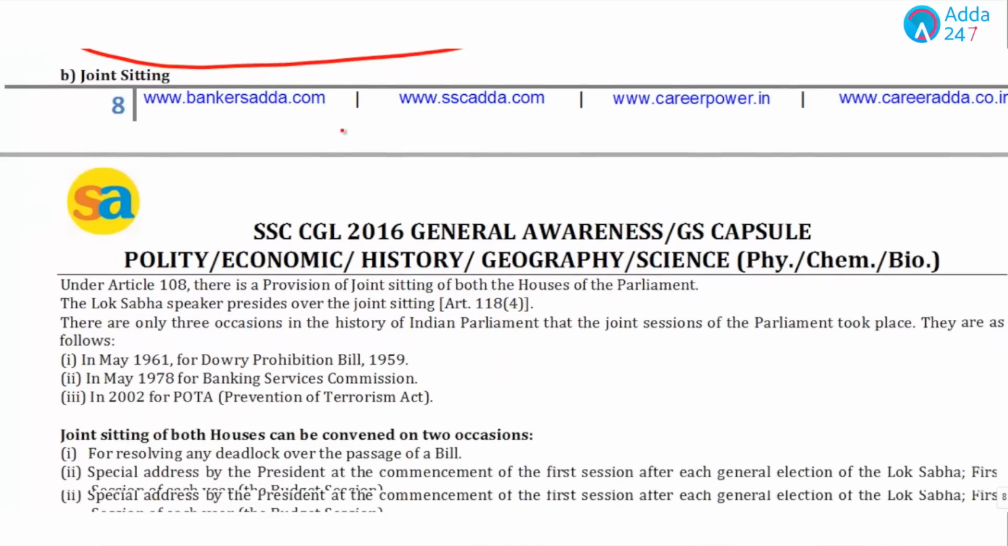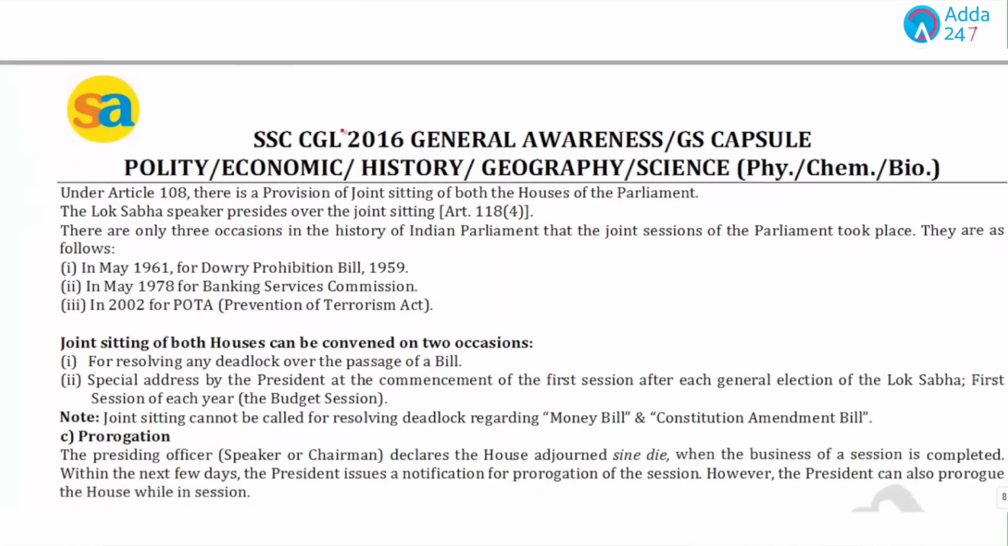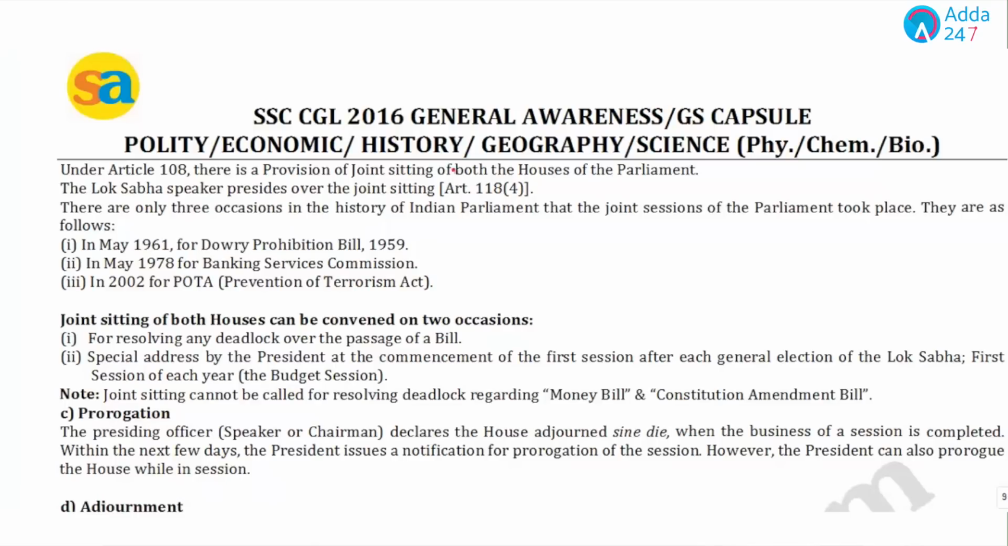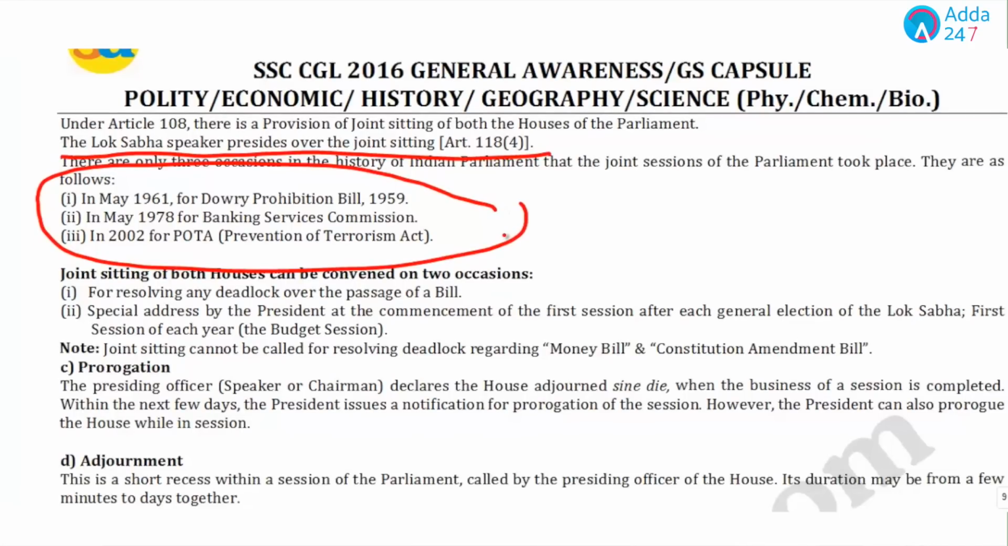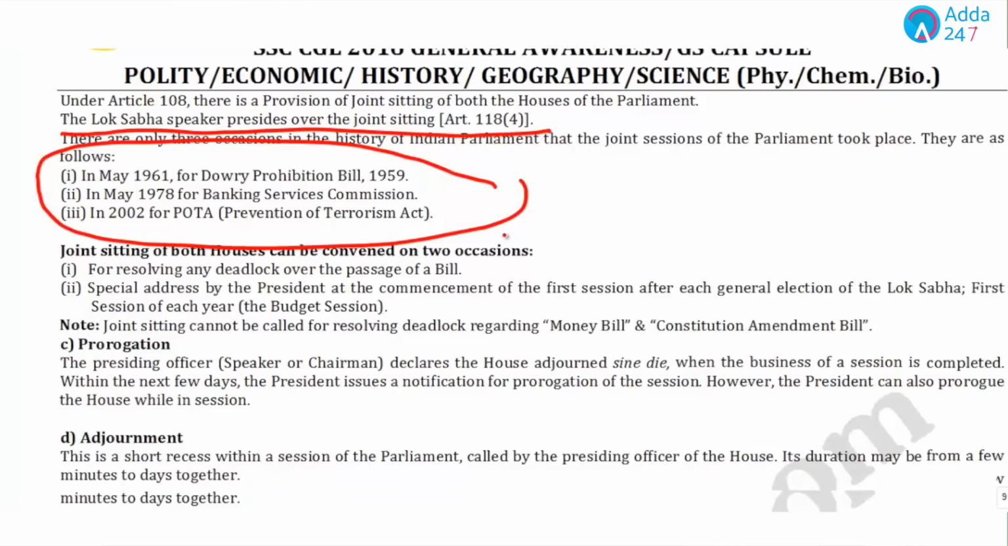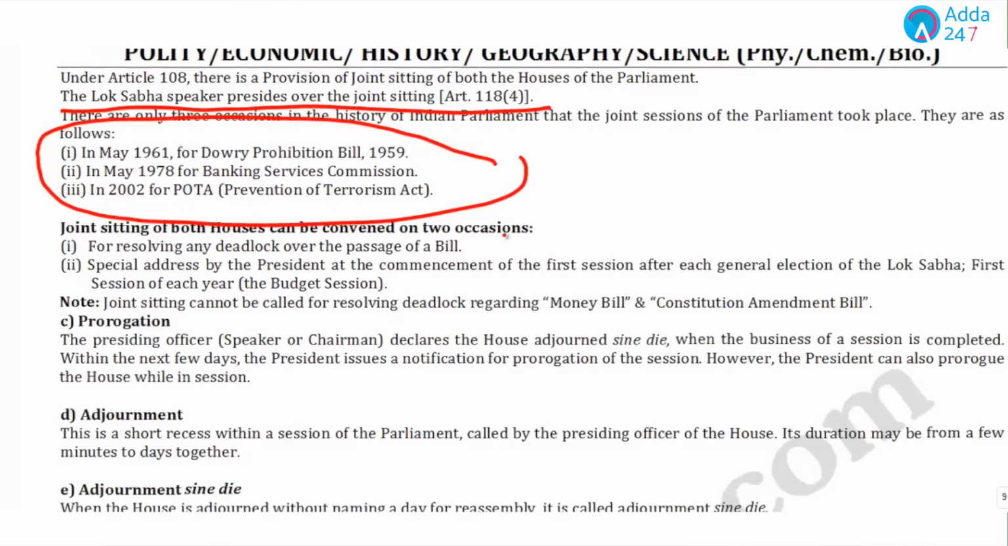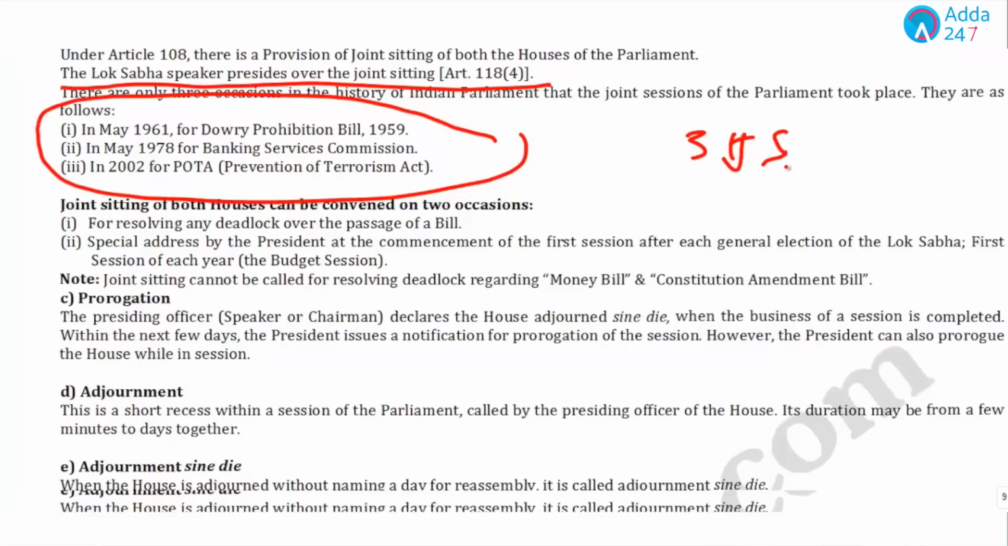Now, let's talk about joint sitting. We've already discussed that the joint sitting is called by the President and it is presided over by the Speaker. Until now, how many joint sittings have taken place? There have been only 3 joint sittings: in May 1961, May 1978 and in 2002. Don't remember the years. Just remember that 3 joint sittings have been held.